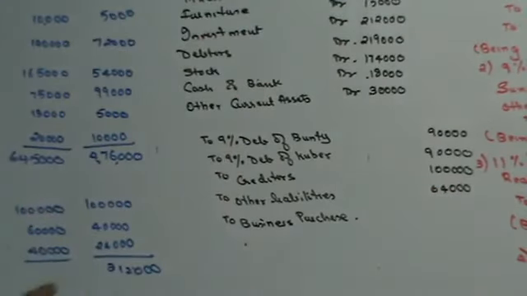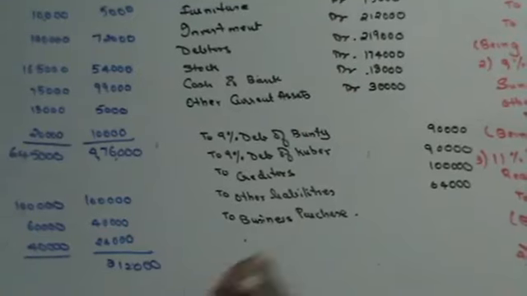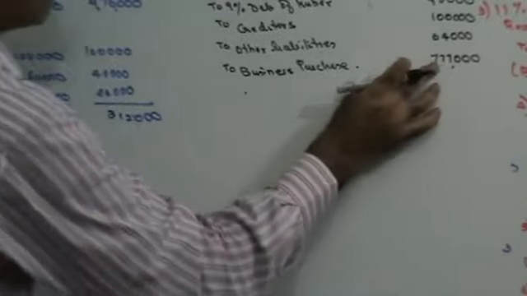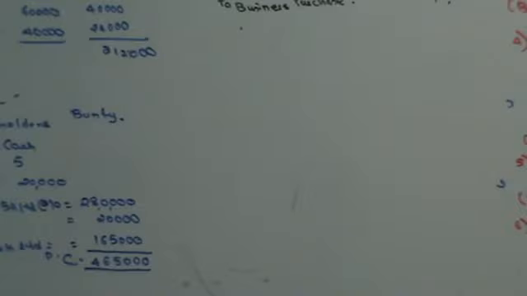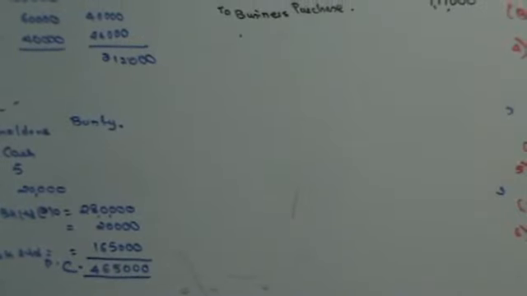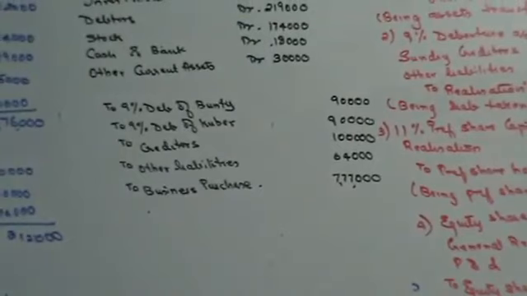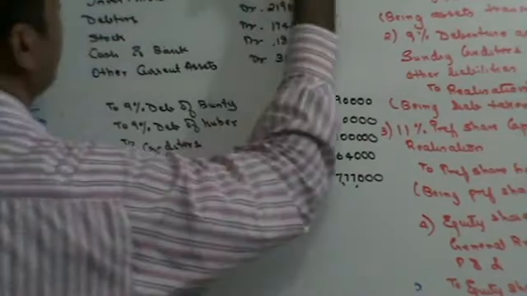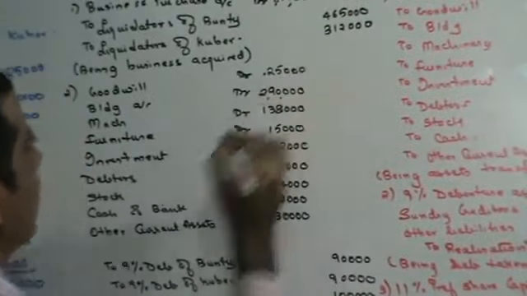Business purchase is 3 lakh 12 plus 4 lakh 65,000. Someone please do that. 7 lakh 77,000. Check whether the total debit is equal to the total credit. Check how much is the difference, guys. Someone please check the difference and tell me our goodwill is 25,000 here. On the debit side, you have goodwill also 25,000.